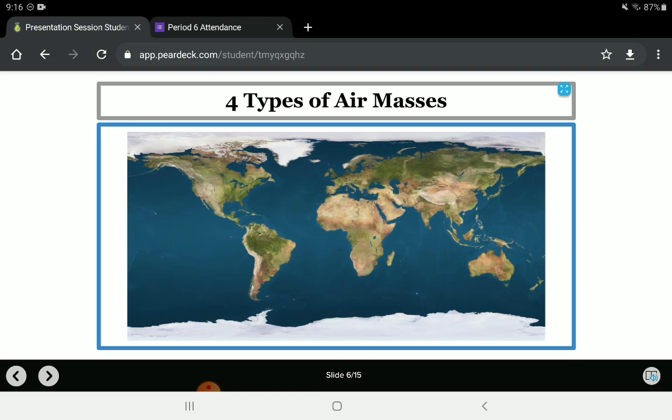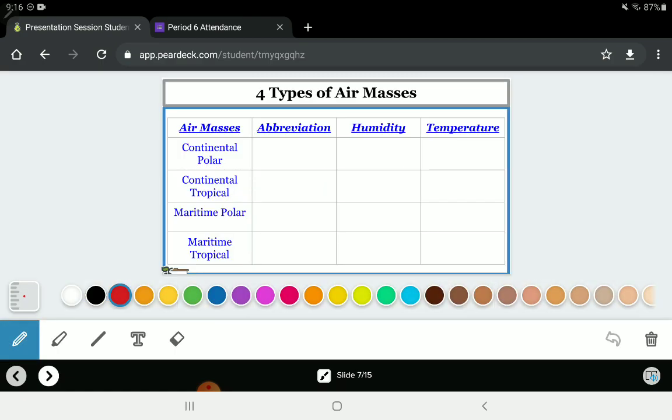This is just a map of the Earth. If you look at the top and the bottom, those are going to be more our polar, and then tropical air masses are going to be towards the lighter blue in the center that you can't really see. And then we're going to have maritime over the ocean and continental over land. So let's check these out a little bit more.